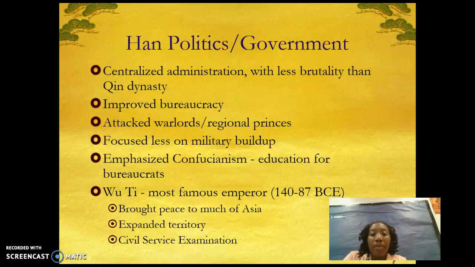All right, on politics and government. He had a centralized administration with less brutality than the Qin dynasty. He was able to improve bureaucracy, attack warlords and regional princes, focus less on military buildup, and emphasize Confucianism and education for bureaucrats. Wudi, the most famous emperor, from 140 through 87 BCE. He was able to bring peace to much of Asia, expanded territory, and implemented the first known civil service exam.